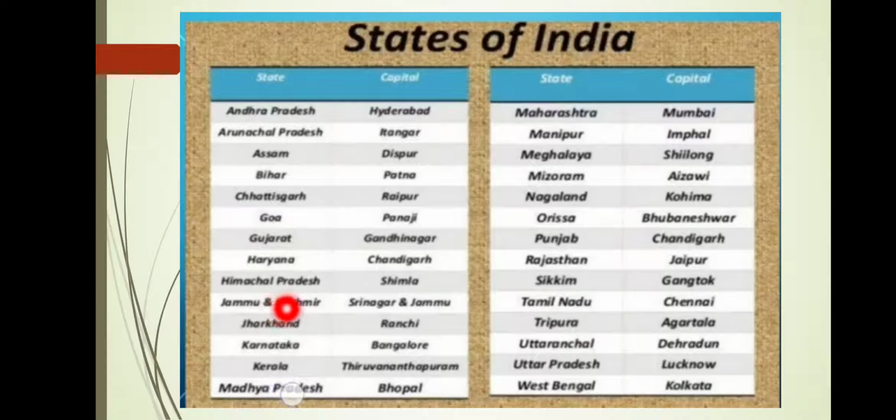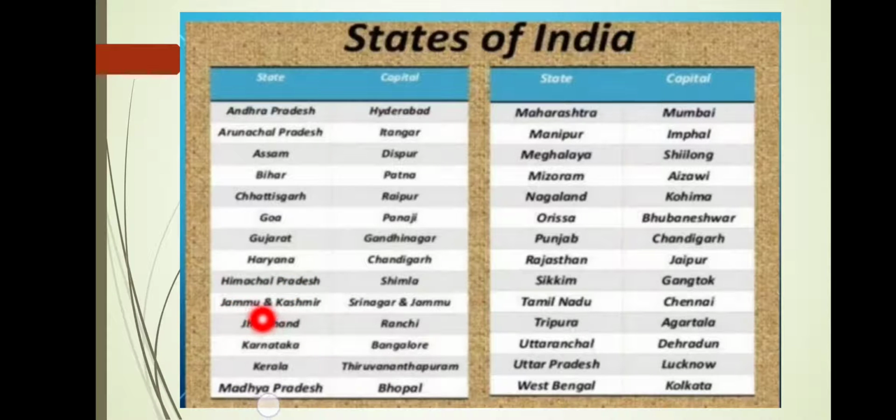But at present Jammu and Kashmir is not a state. It has become a union territory. So you will exclude this name from the states, because it is taken from the old version and has been included here. Previously there were 29 states, and at present there are 28 states.